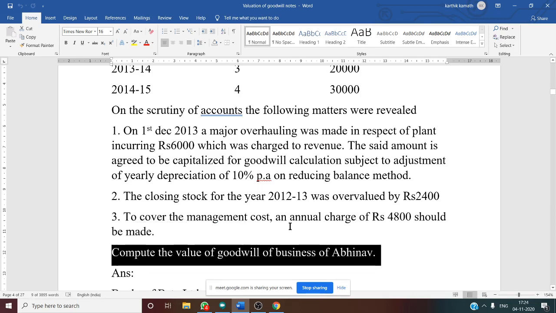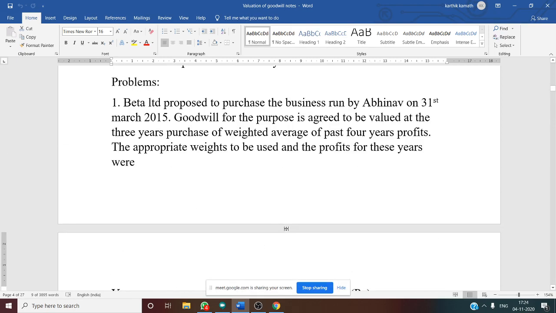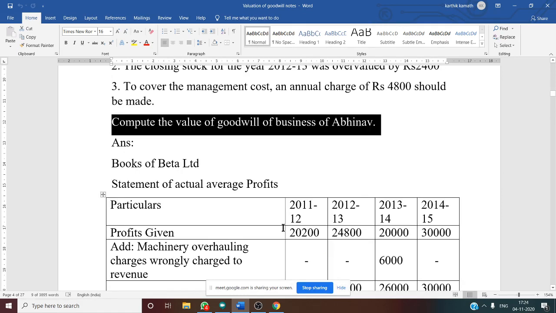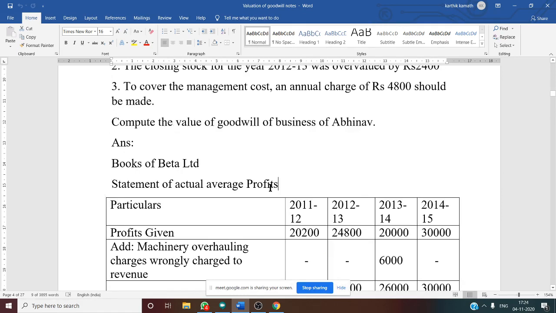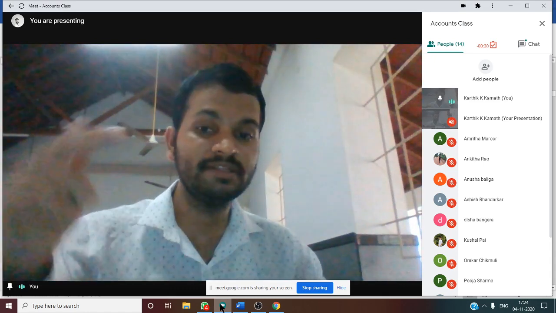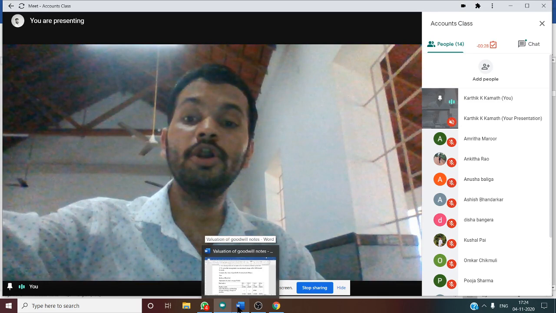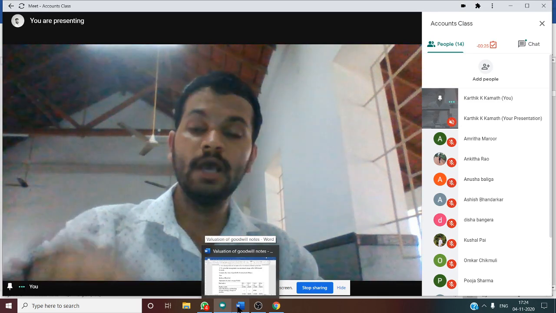So how to solve this particular problem? For that there is a separate format you have to do. See, this is the format, statement of actual average profit. So why do we want average profit? Because in the question they have asked weighted average profit. In order to find weighted average profit, first we want average profit. How to calculate average profit? Here 4 years' profit is given, so there are certain adjustments.